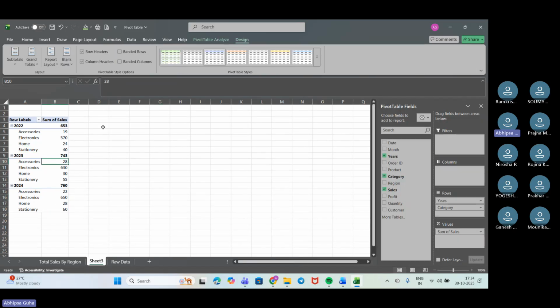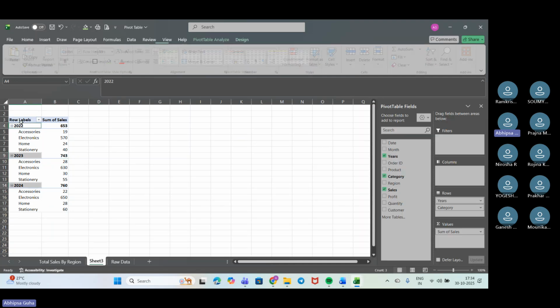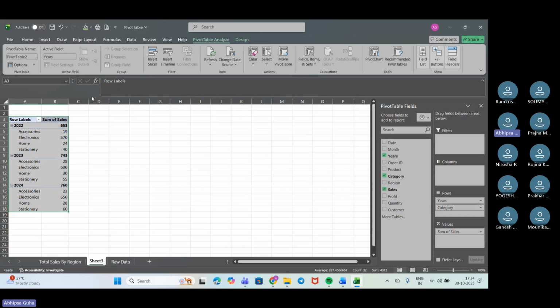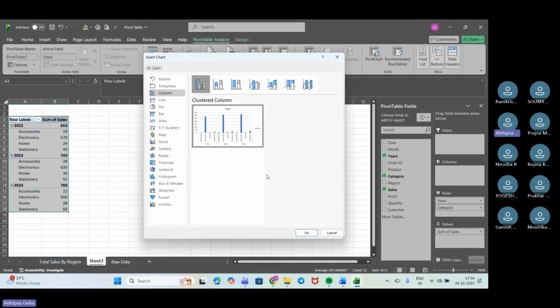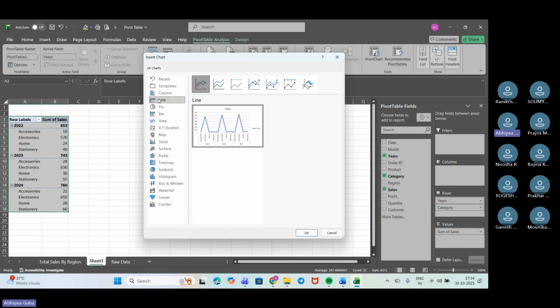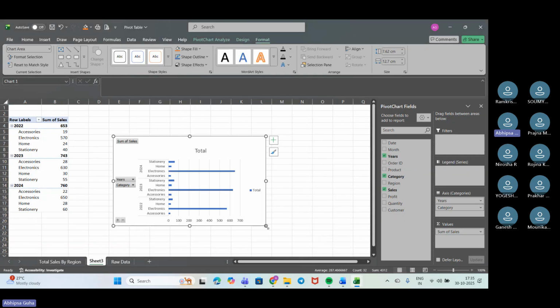Now, here we have got everything, right? So we'll go here and check the pivot charts. Fine. We have got pivot charts, so we can use any of the charts out here. Let me check a combo chart. Will that work? No. So let us take a line chart, or maybe a bar chart will be fine. Okay, let's take a bar chart and press OK.